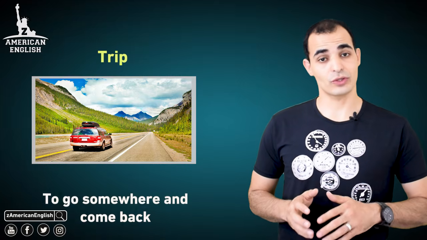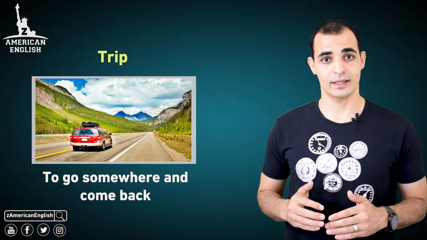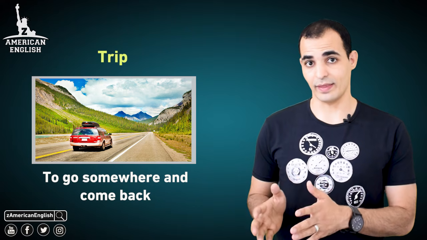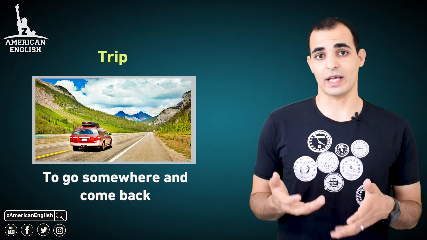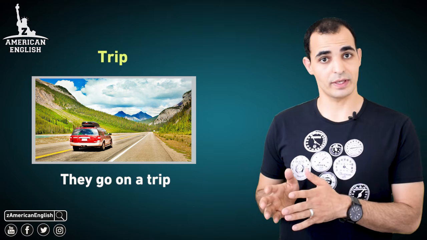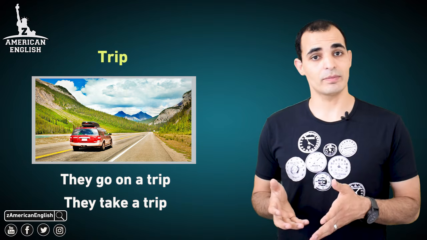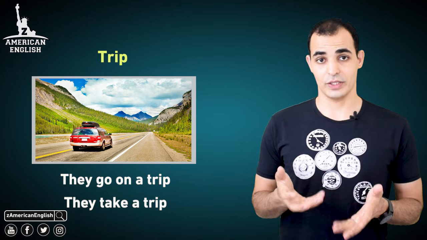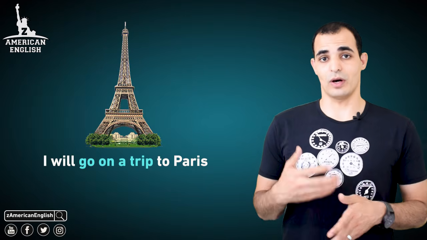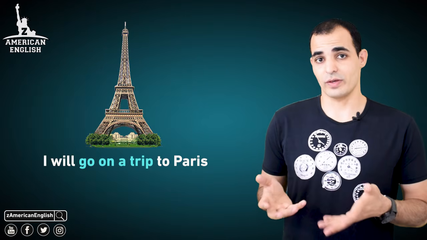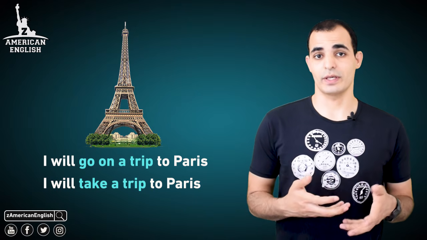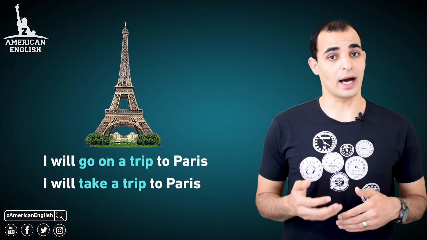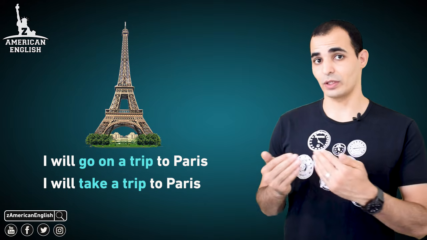Alright, let's start with the first word we have today. That is trip. Trip means to go somewhere and then come back. When people go somewhere and then come back, we can also say they go on a trip or they take a trip. Go on a trip, take a trip, the same thing. You can say, I will go on a trip to Paris. Or you can say, I will take a trip to Paris. It means I will go to Paris and then I will come back.